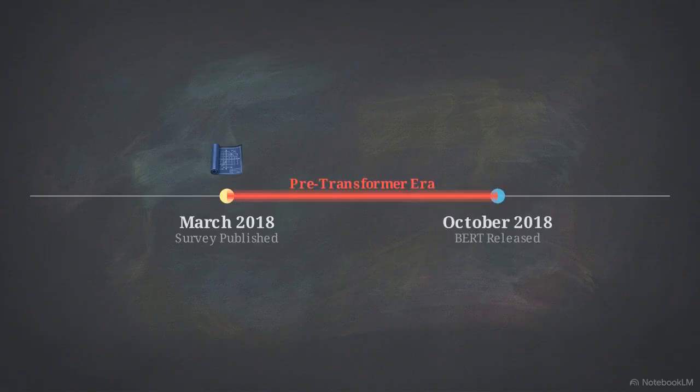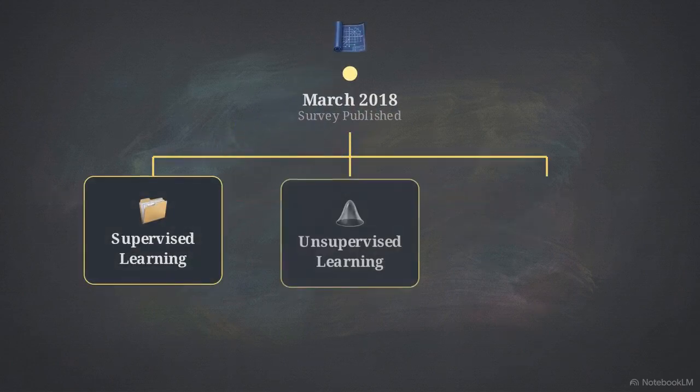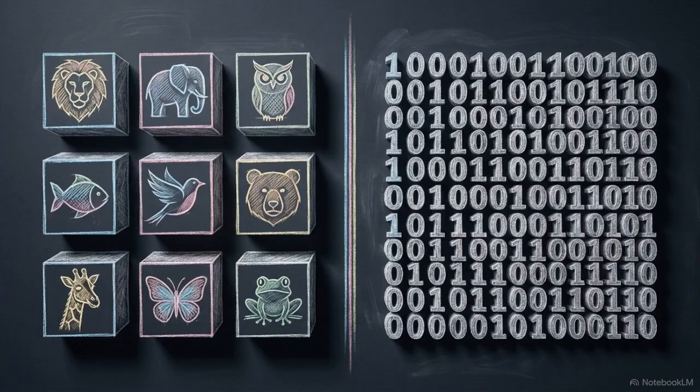The timing of this document is significant. It captures the state-of-the-art just months before the release of BERT and the subsequent dominance of large language models. The survey organizes the field into three primary learning paradigms: supervised, unsupervised, and reinforcement learning. This taxonomy catalogs the methodologies used to scale 2D vision and sequence modeling before the industry-wide shift towards self-attention.